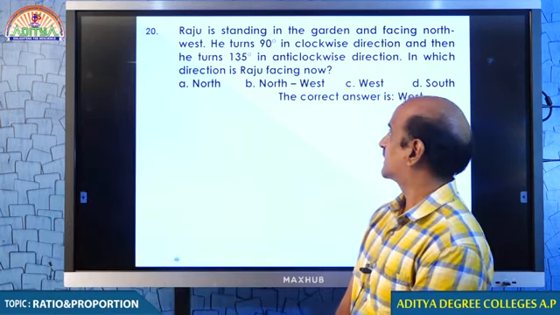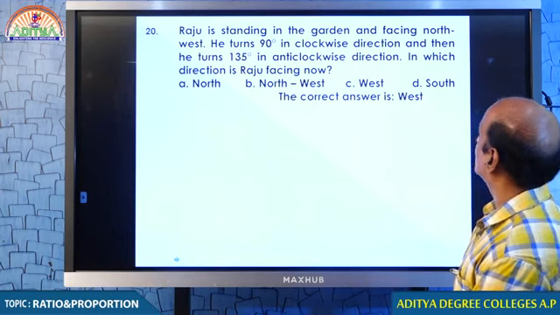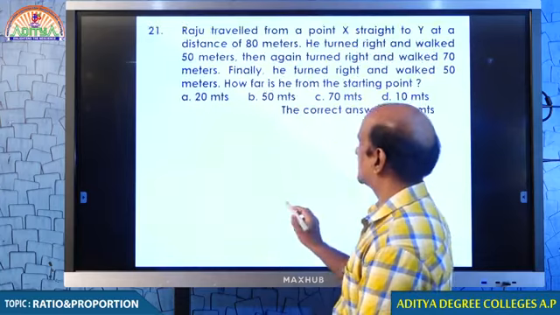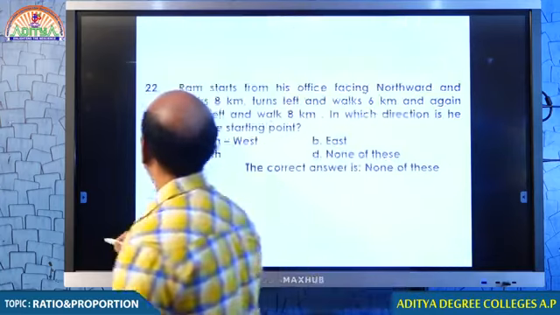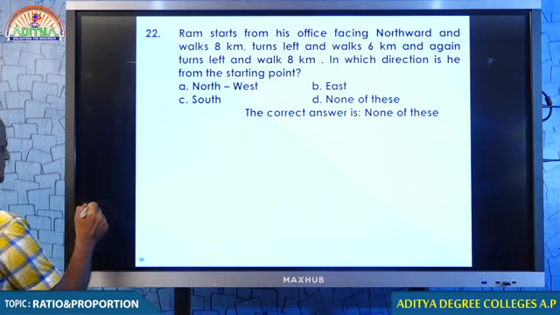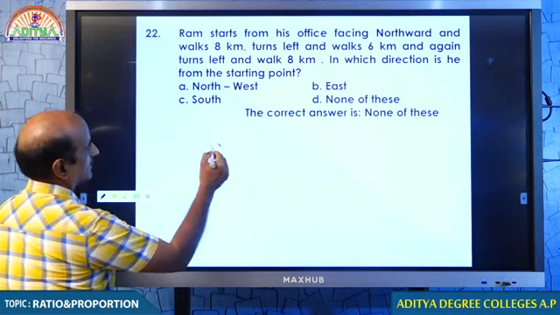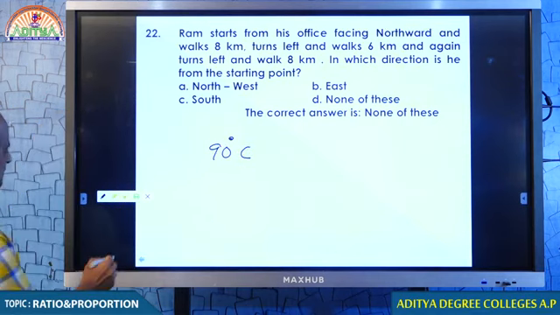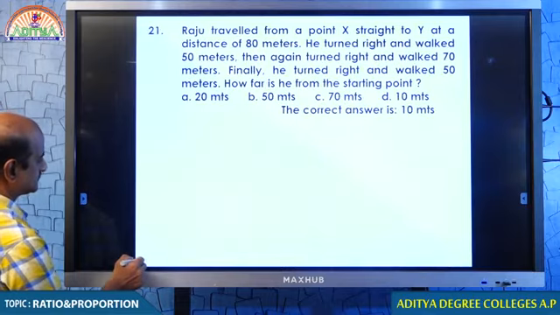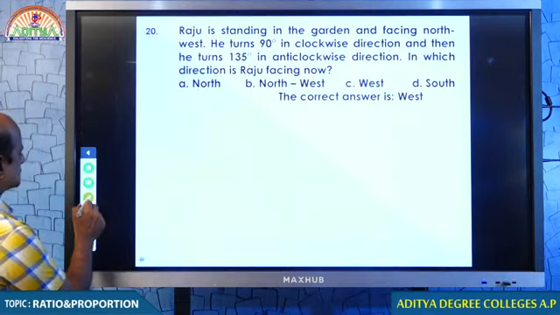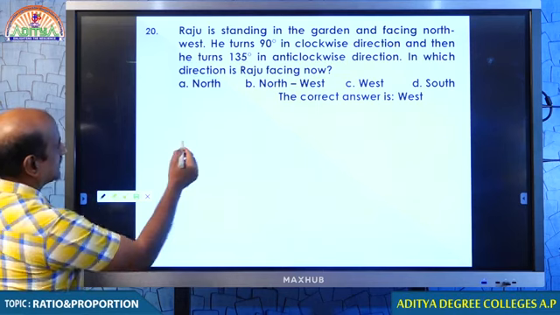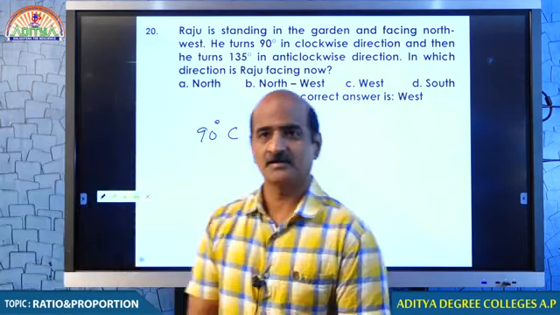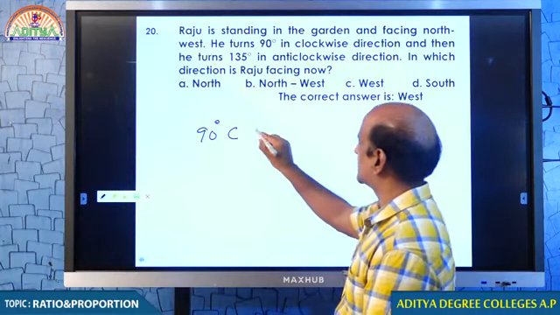Just look at that. Question number 20. Raju is standing in the garden and facing northwest. He turns 90 degrees in clockwise direction, and then he turns 135 degrees in anti-clockwise direction.